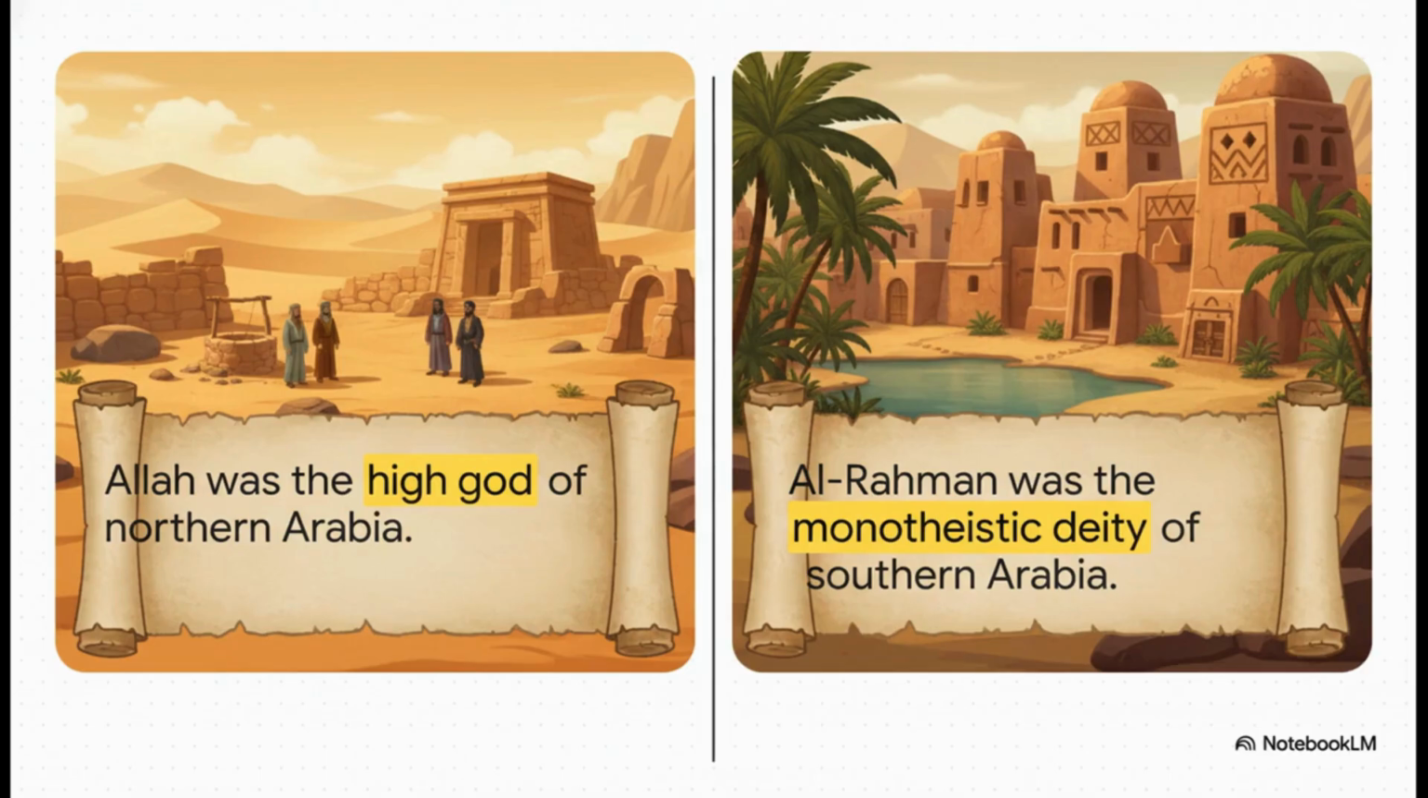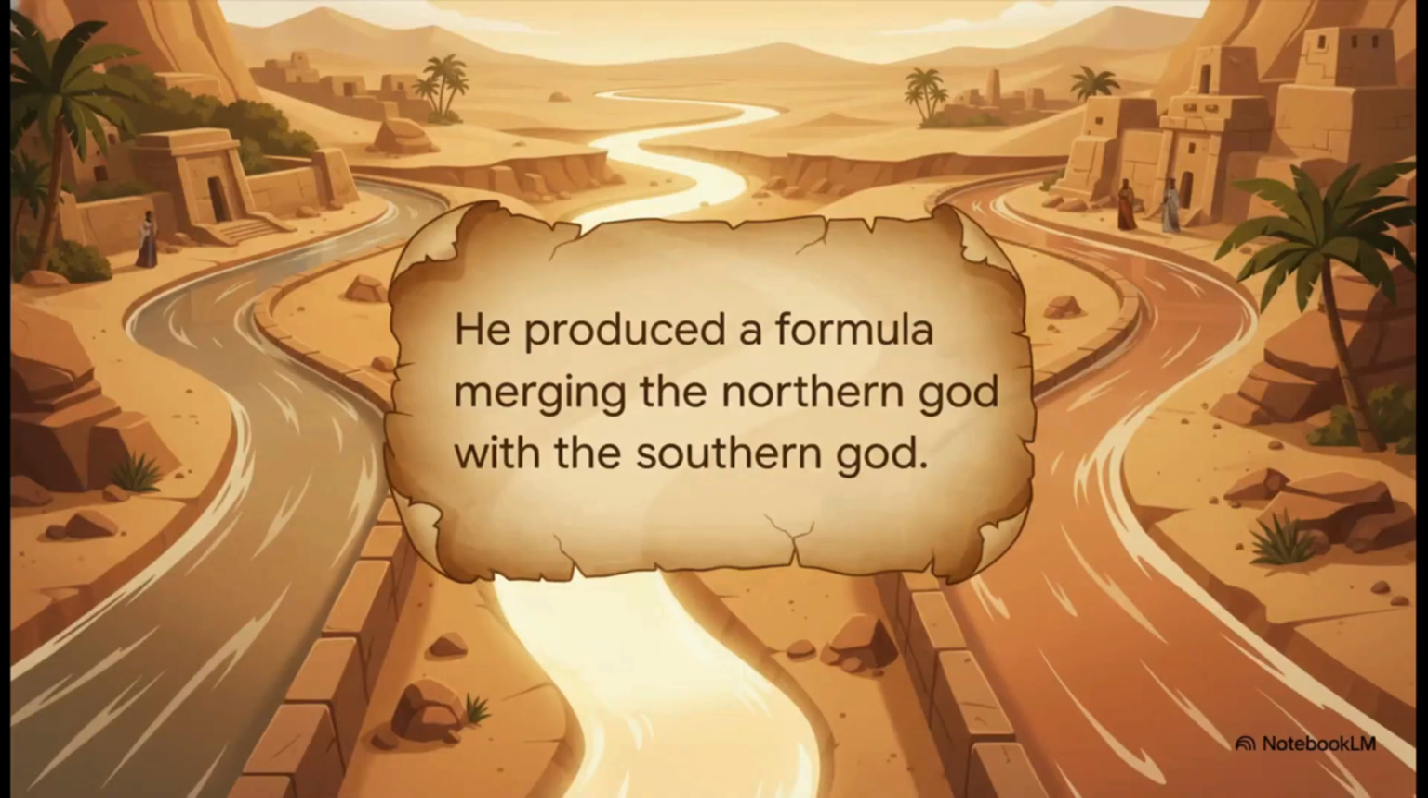Up north around Mecca, the high god was Allah, but 500 miles south, the Himyarite kingdom practiced a bare monotheism centered around a deity they called Al-Rahman, which means the merciful. And here is where it gets absolutely fascinating. That famous Islamic formula that opens almost every single chapter of the Quran functioned as a brilliant strategic and theological merger. In the name of Allah, the northern god, and Al-Rahman, the southern god, Muhammad effectively absorbed the southern tradition and just folded it seamlessly into his northern Arabian framework.